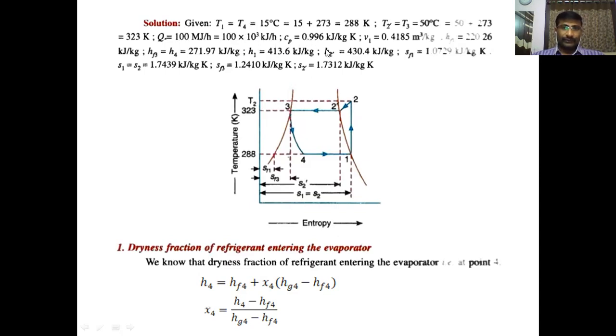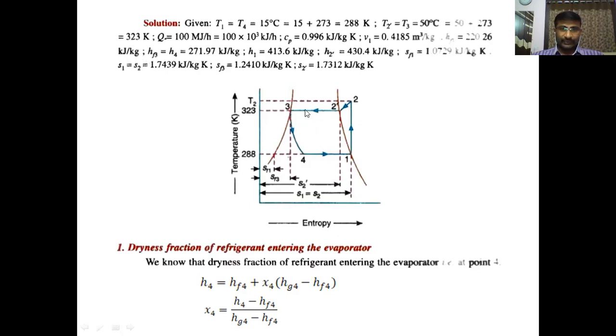Cp value is given for superheated vapor as 0.996 kilojoules per kg Kelvin. Specific volume at point 1, that is piston displacement, meaning at the entry of the compressor. This is a compression process. At the suction of the compressor, the specific volume is given as 0.4185 meter cube per kg. Then HF1, meaning at lower temperature, the liquid enthalpy is 220.26. It is in the data table.